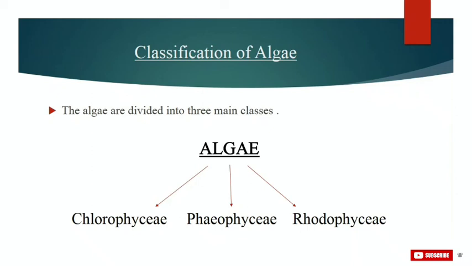Life cycle can be haplontic, diplontic and diplohaplontic. In the haplontic life cycle, there is a single somatic phase which is haploid, and the diploid stage is represented by a single cell or zygote. Example in Spirogyra. So this was about our first class.